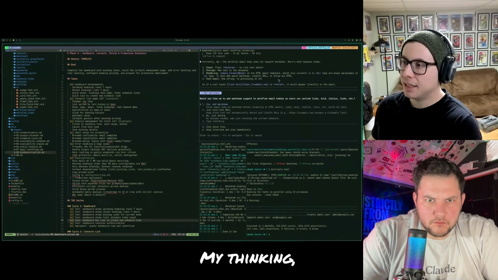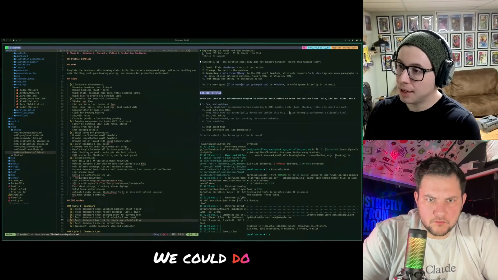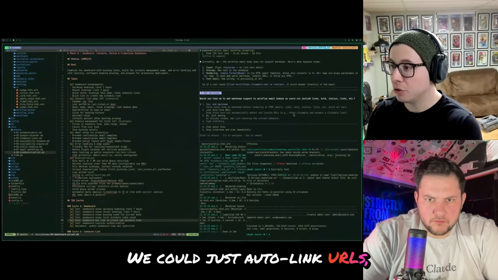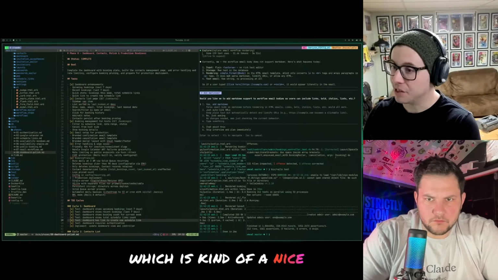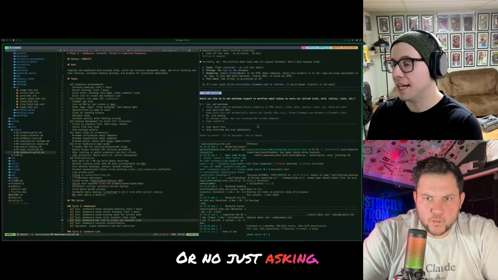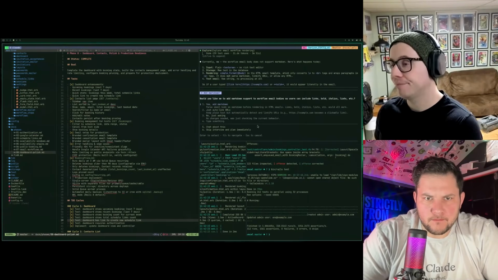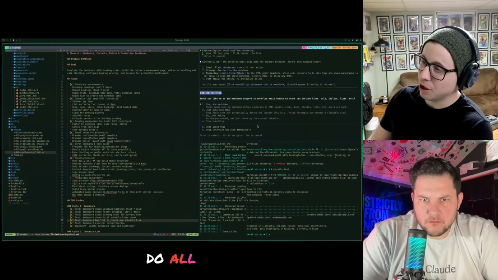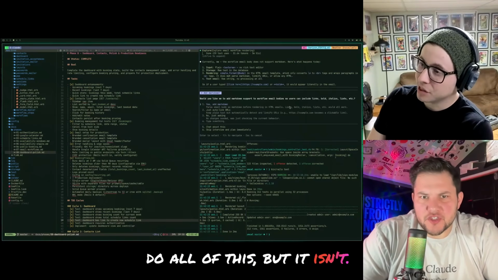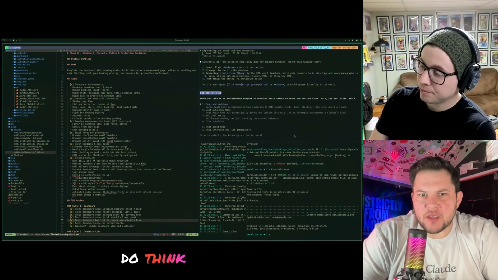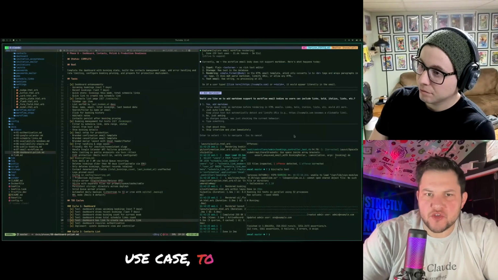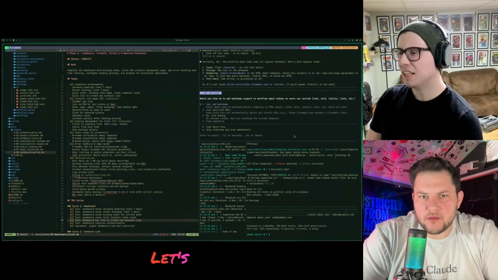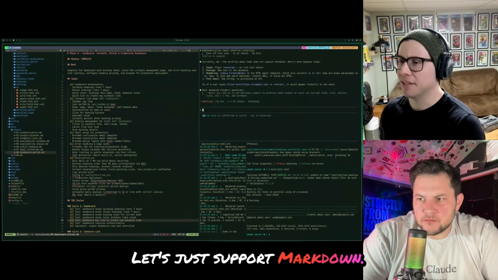My thinking: we could do Markdown. We could just auto-link URLs, which is kind of a nice feature instead. I kind of like the idea of just the auto link and not having people do all of this. I don't think it's super necessary, but I do think that, especially for our use case, being able to link out is the minimum. It's all I need. Let's support Markdown. Let's just support Markdown.